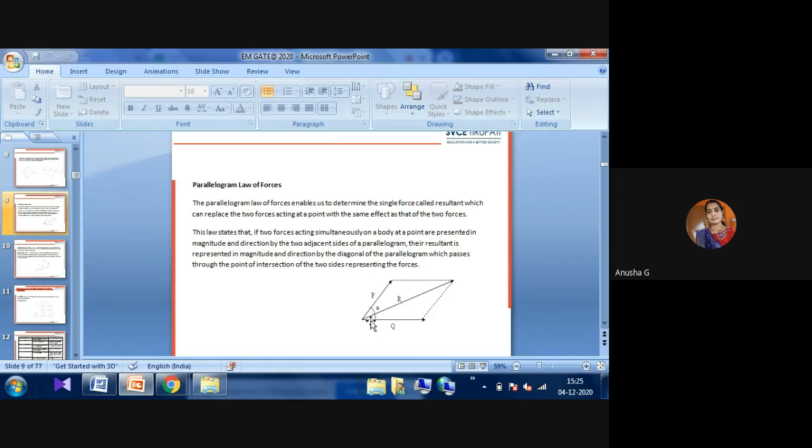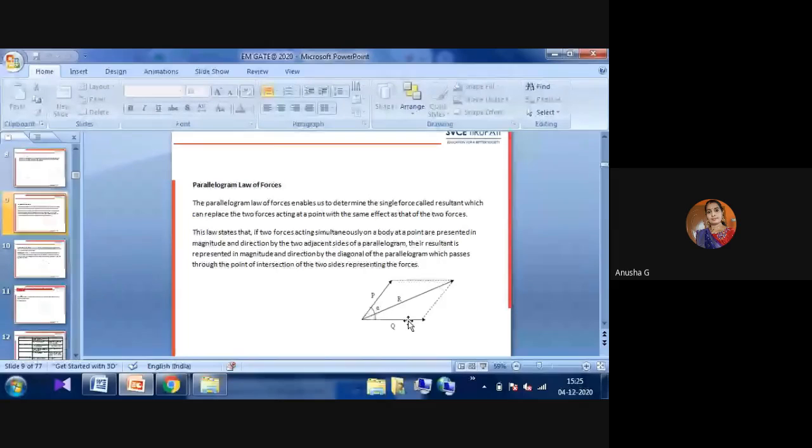This law states that if two forces, P and Q, act simultaneously on a point on your body, and are represented in magnitude and direction by the two adjacent sides of a parallelogram, then their resultant is represented in magnitude and direction by the diagonal of the parallelogram which passes through the point of intersection of the two sides representing the forces.